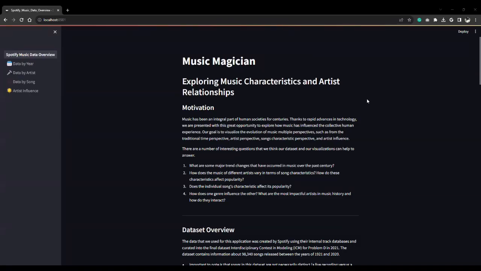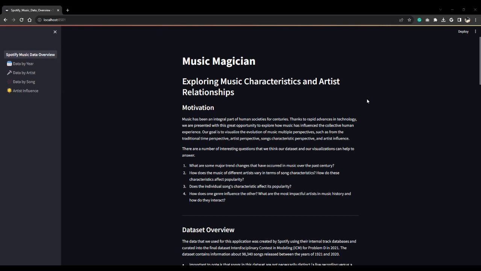Hello everyone! Today we're showing you our interactive Streamlit application, Music Magician. I love listening to music, and I'm sure music is also a part of the lives of millions of other people worldwide, including you. So for this project, we want to explore how music has influenced the collective human experience.